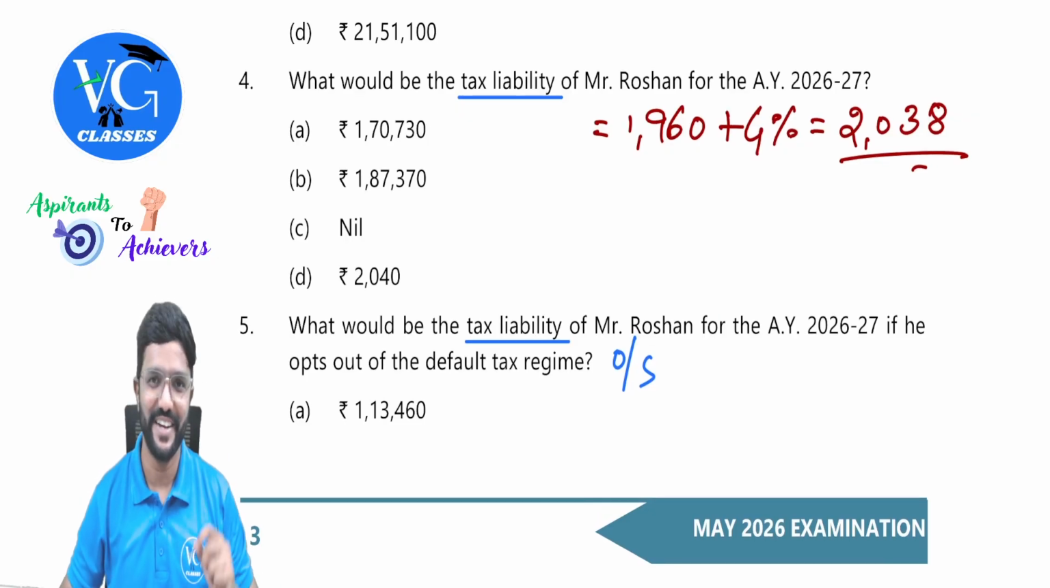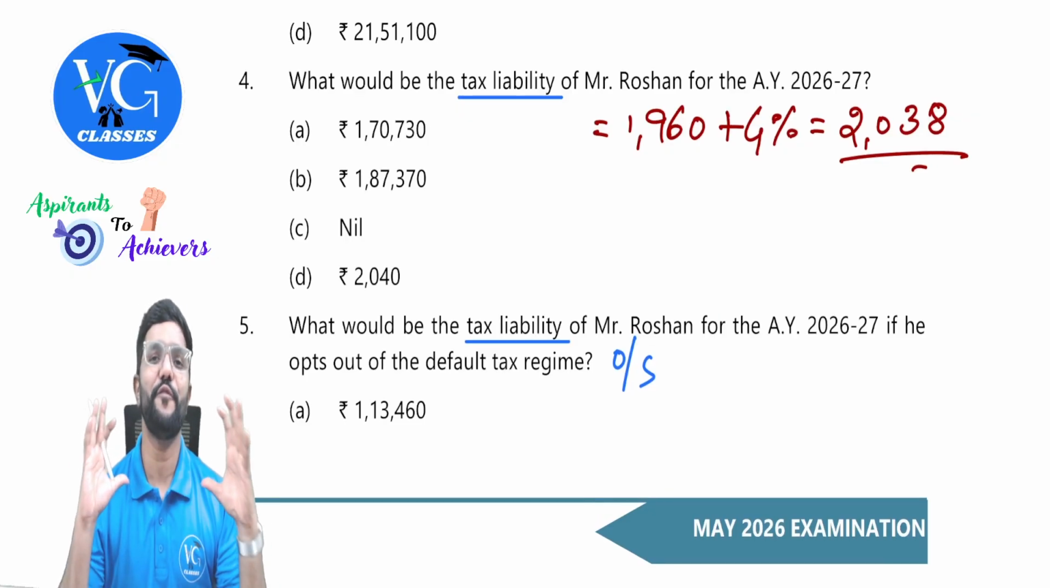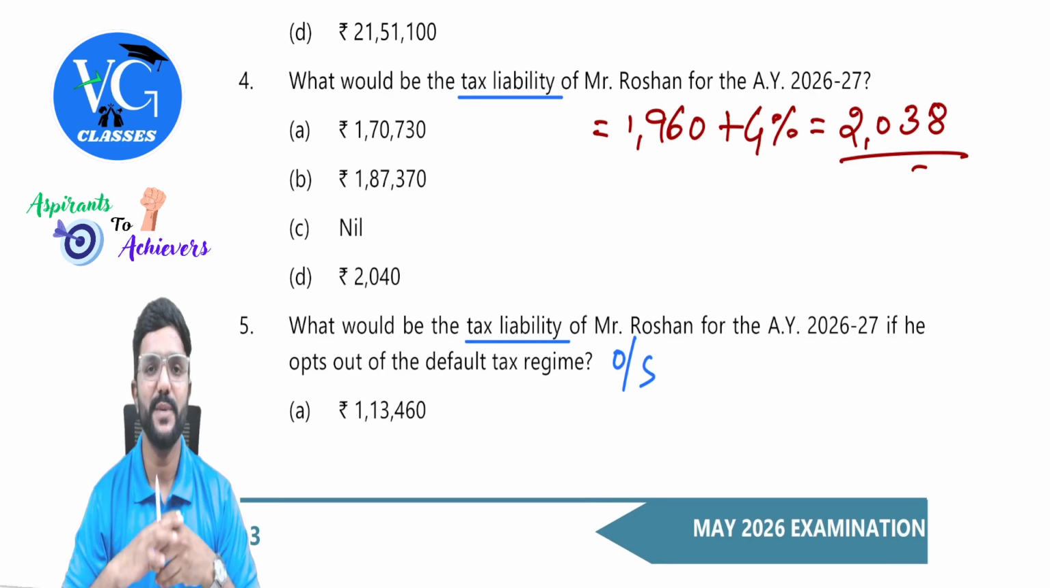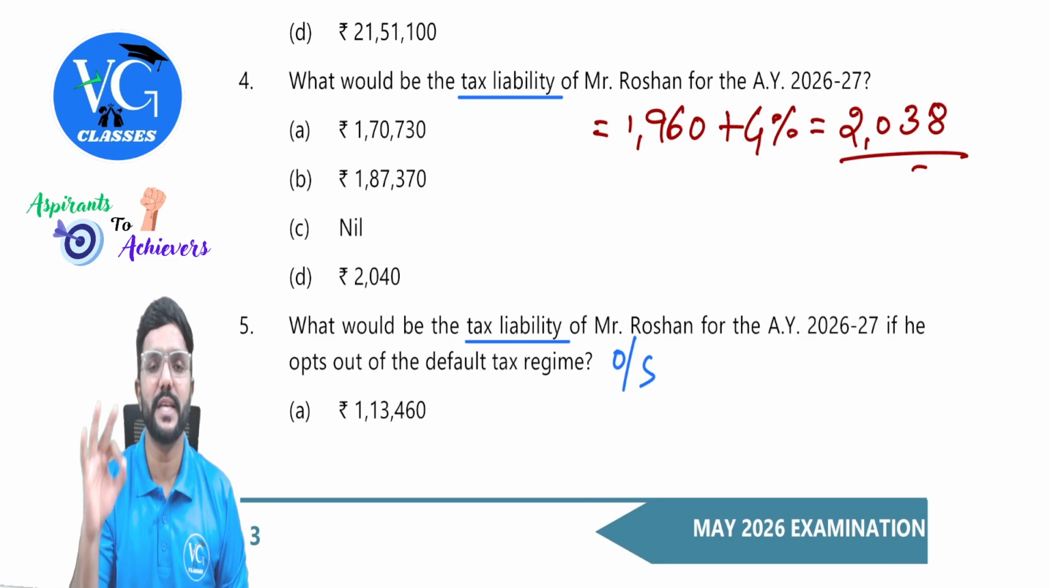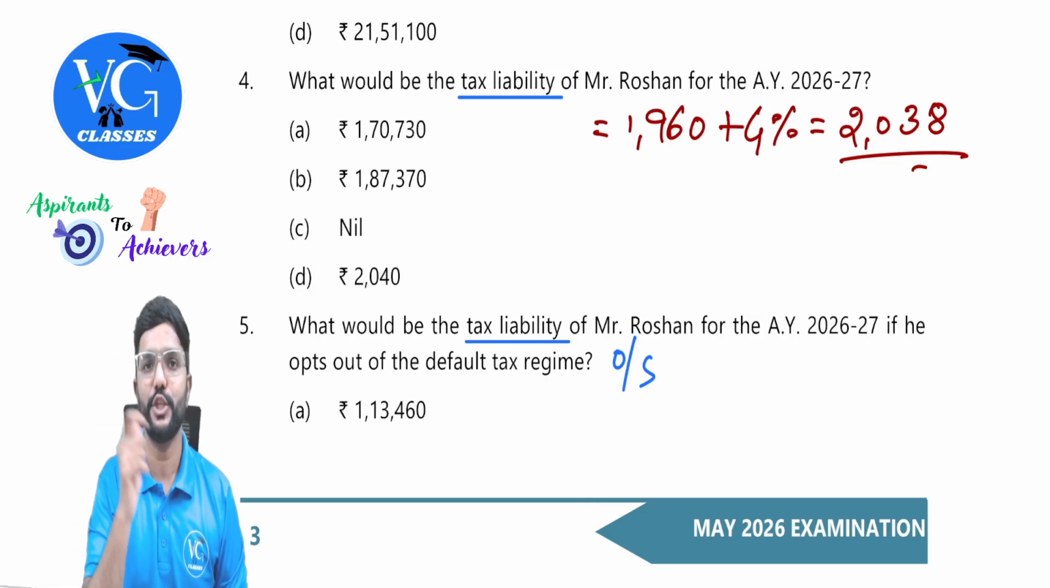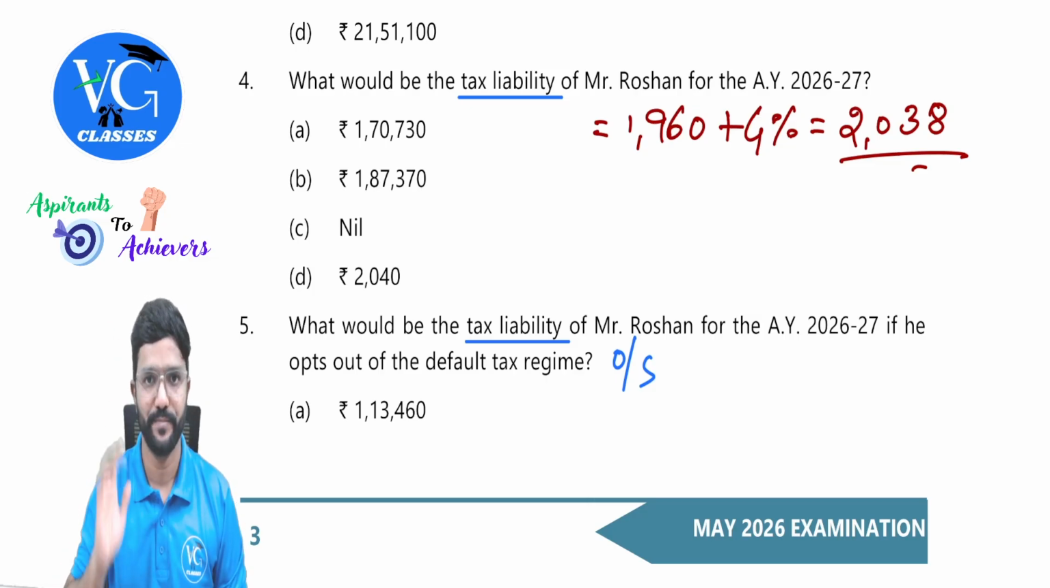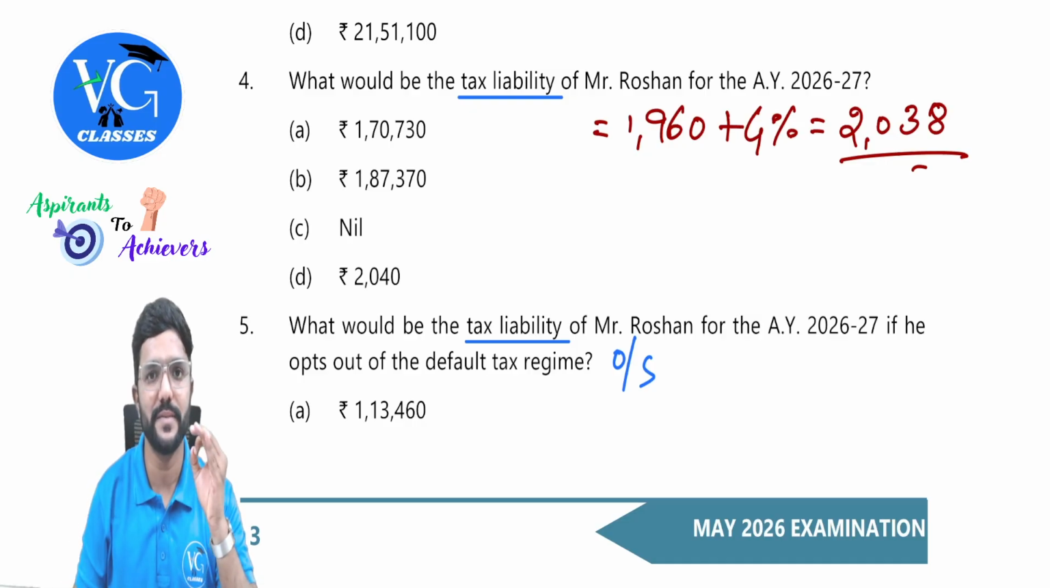This is the trickiest thing. Guys, see, if you know the concept of rebate, under default regime, if the total income of a resident individual is up to 12 lakh, there is a rebate available. Actual tax liability or 60,000, whichever is lower.